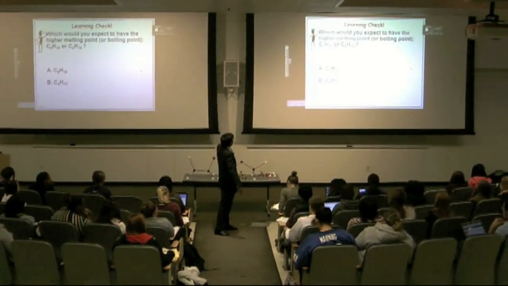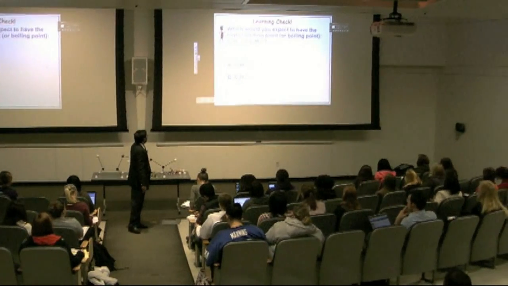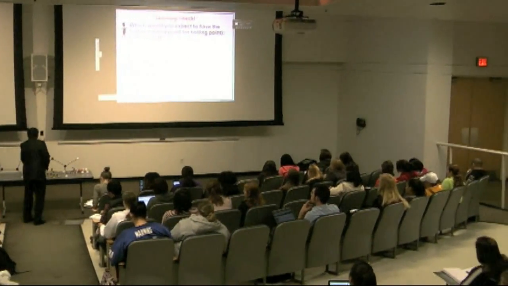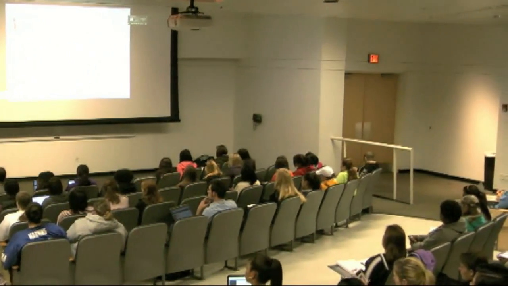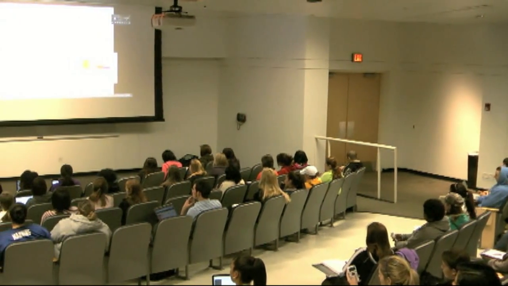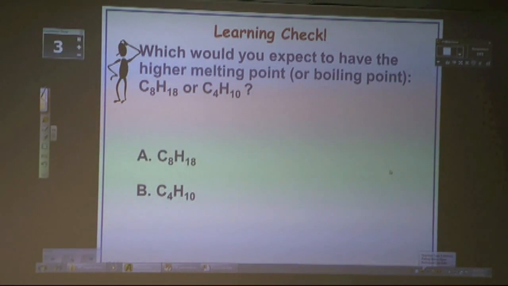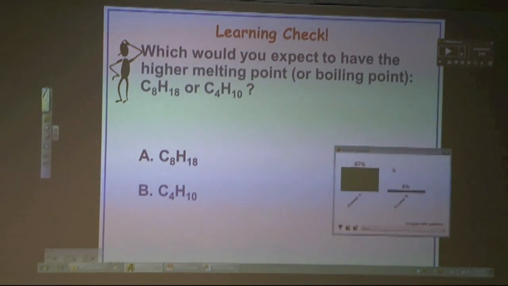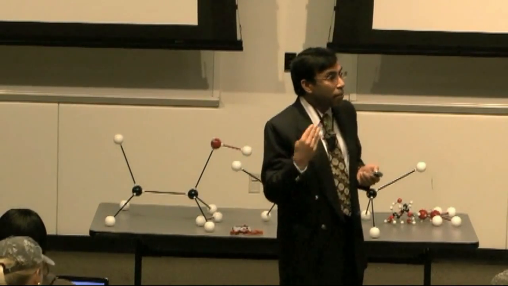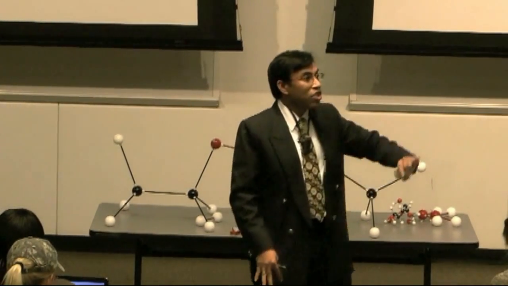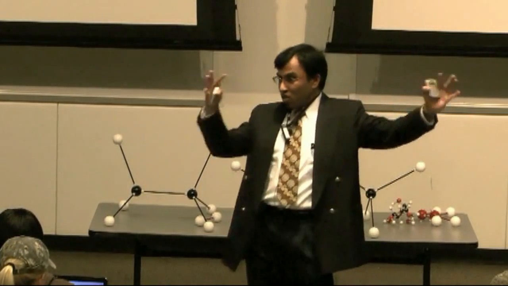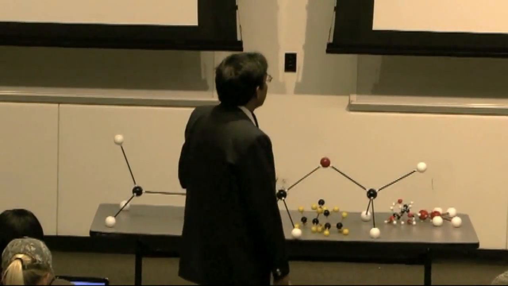So can you tell which you would expect to have the higher melting point, C8H18 or C4H10? Very good. Most of you got it right. It depends. If you compare molecules of comparable size, then of course dipole-dipole is going to be the dominating force. If one is too large compared to the other, then larger means greater London forces, and a higher boiling point.